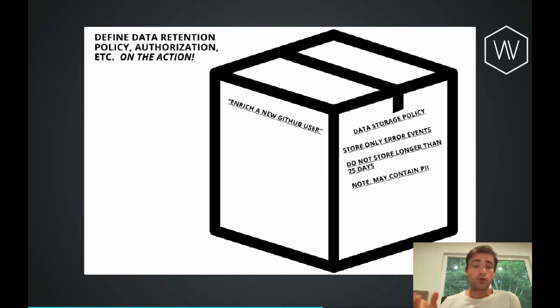But only store that for 25 days. And also, this may have personally identifying information, which is affected by the GDPR, so we need to make sure that we're storing this in a safe way. And so we can take all of these concerns and simply attach them to this action, and then push all of that down into the system to make sure that it's being handled by a specialized system so we don't have to worry about it.